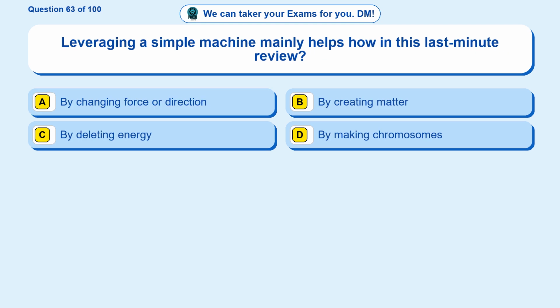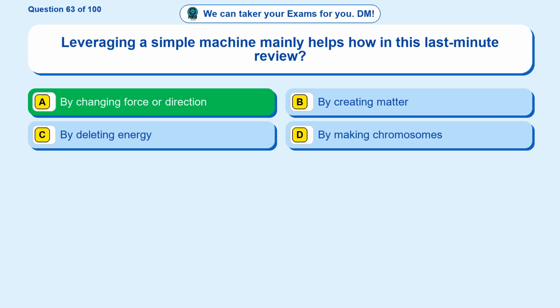Question 63. Leveraging a simple machine mainly helps how in this last-minute review? Option A, by changing force or direction. Option B, by creating matter. Option C, by deleting energy. Option D, by making chromosomes. The correct answer is option A.